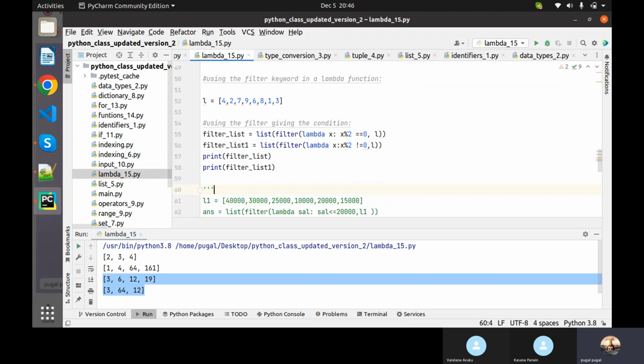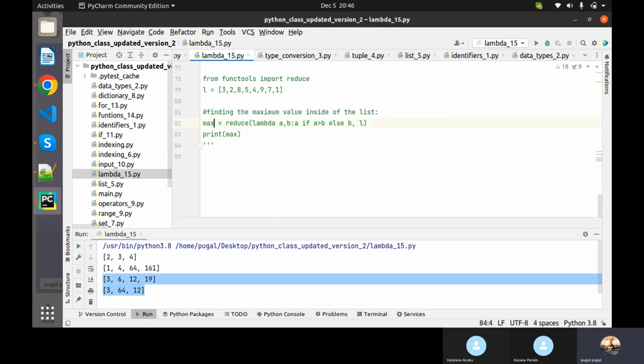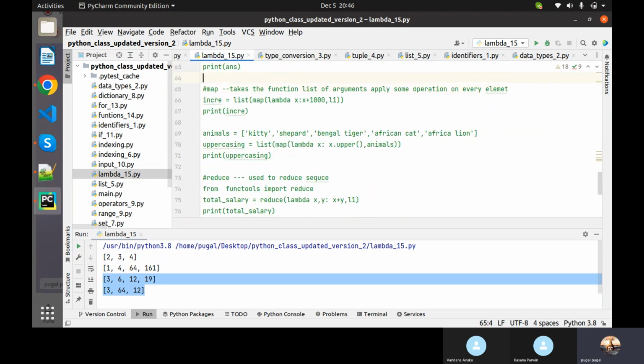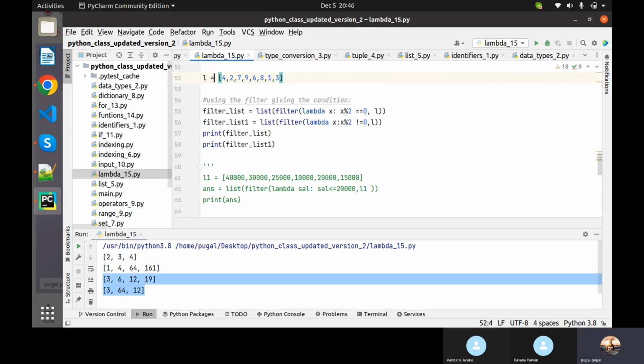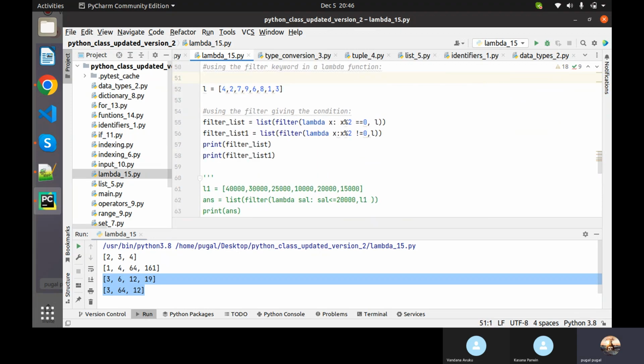That is where the filter operation comes into the picture. Okay, so here we have a mix of odd and even values. They are totally mixed up, they are mingled. So now our job is we need to segregate them.